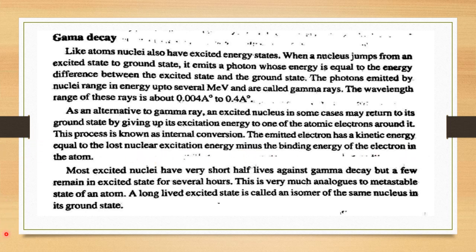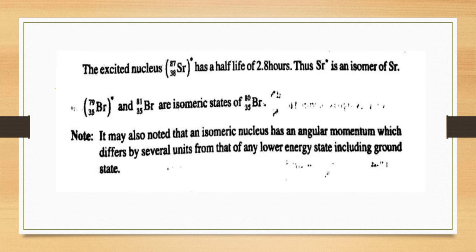Most excited nuclei have very short half-lives against gamma decay, but a very few remain in an excited state for several hours. This is similar to the metastable state effect. Since the excited nucleus has a half-life of 2.8 hours, it is an isomer of strontium. Similarly, these two are the isomeric states of bromine. It may also be noted that an isomeric nucleus has an angular momentum which differs by several units from that of any lower energy state, including the ground state.